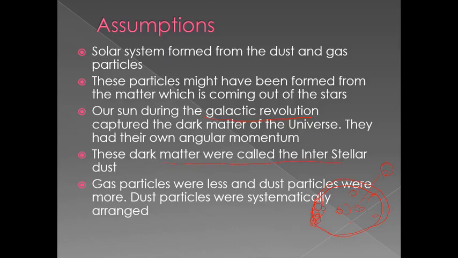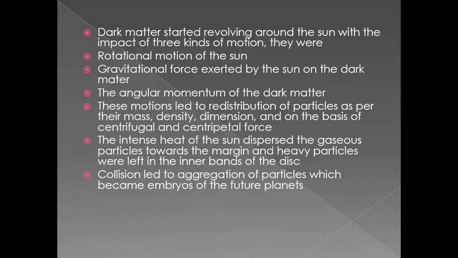Gas particles were fewer and dust particles were more in number, and because the gas particles were in lower density and dust particles in higher density, it was possible for the dust particles to arrange systematically.